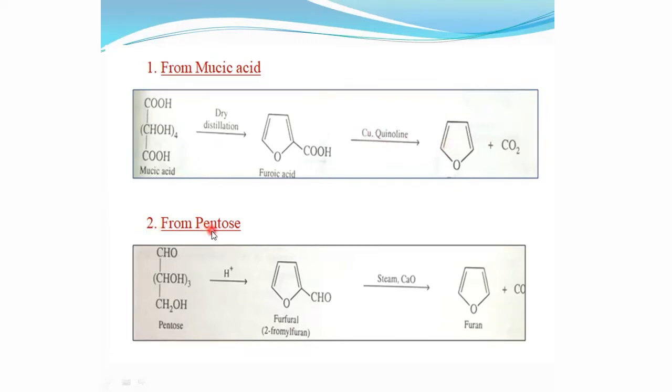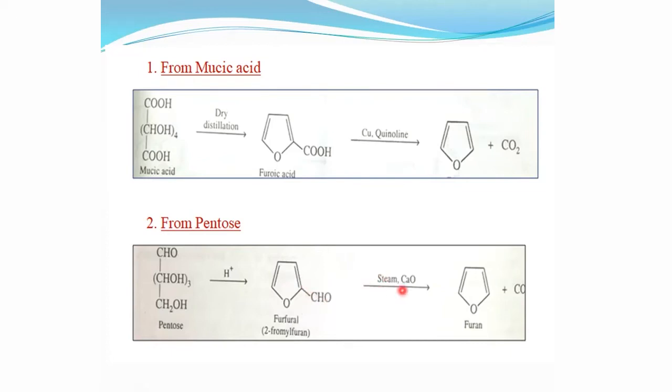Then the second method is the synthesis of furan from pentose, an aldopentose. This is a 5-carbon carbohydrate, which on distillation in the presence of dilute acids like dilute hydrochloric acid or dilute sulfuric acid, gives furfural. Furfural is an aldehyde derivative of furan, in which the aldehyde group is attached to the second position of the furan.